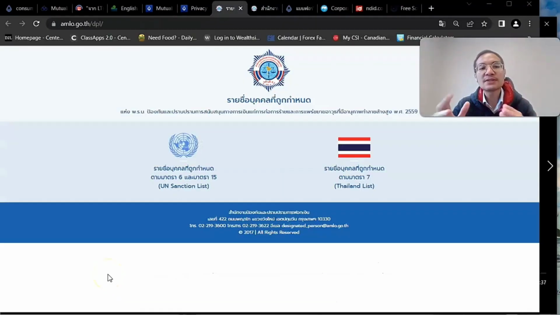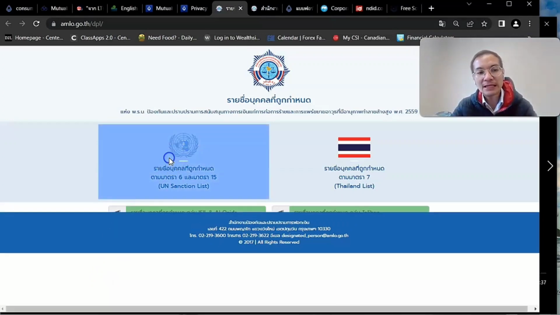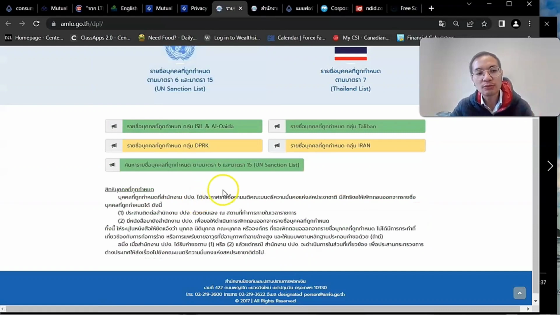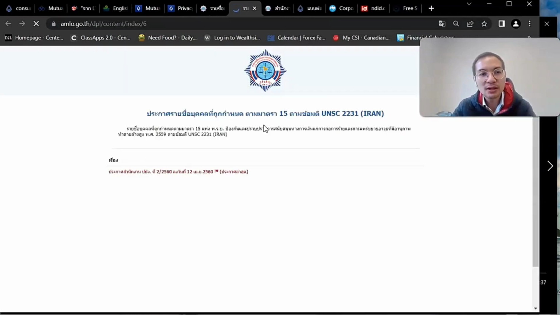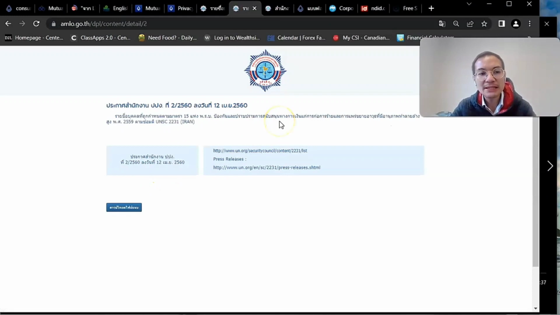And here's a website. If you want to go to the UN sanction list or Thailand sanction list, you can click on any of them, and then they'll just prompt you. Sorry, it's in Thai, but here are the groups of individuals or countries that may be deemed under AML regulations.